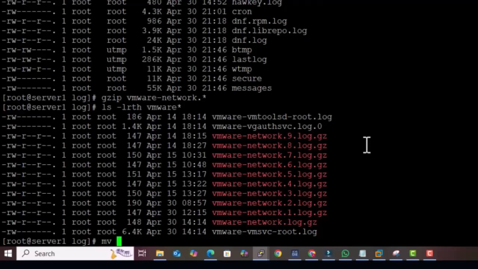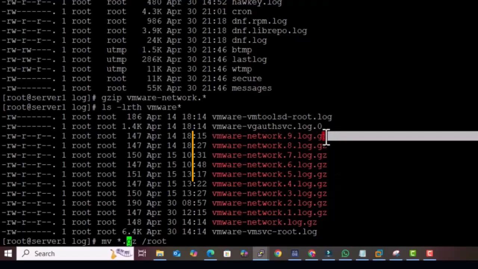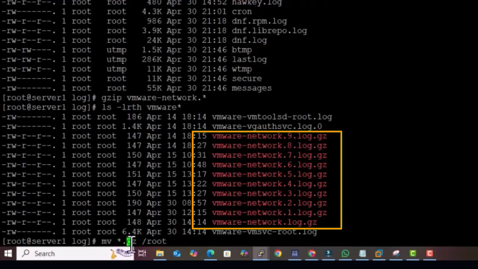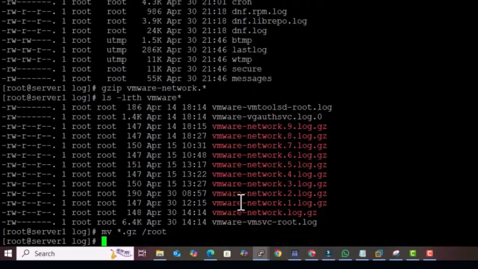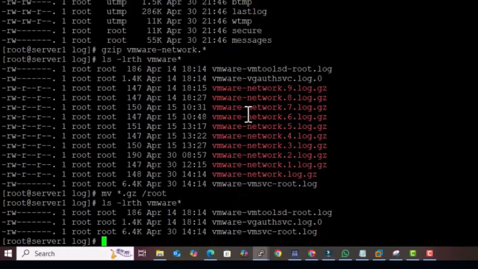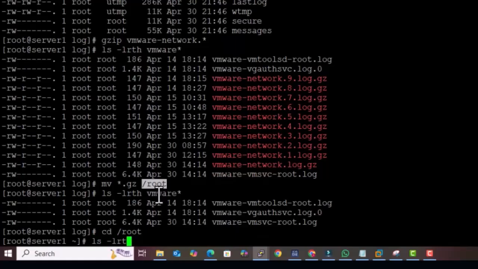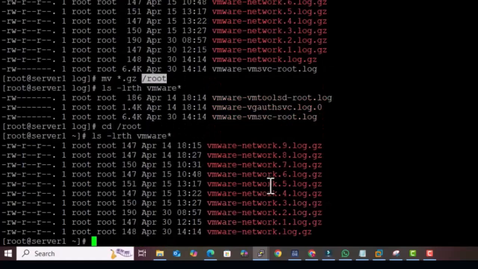The other command would be the move command. Suppose I wanted to move only these gz files to root, then I can do that with star.gz. The star means it will take as input all the files which have gz format, and it will move them to root. Let me run it. Now let me check whether the files are there or not. See, now all the zip files are missing from here because we have moved them to root. Go to cd root and you can check it here. See, the files came here.